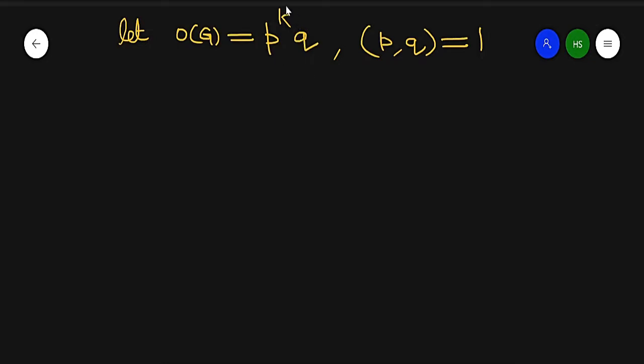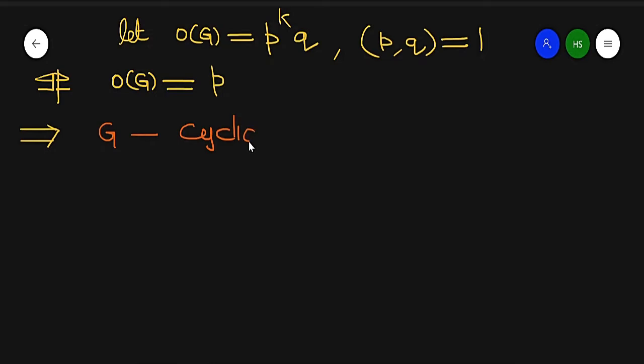So this is my order. Now suppose k and q is 1. If the order of G is equal to p, then by using the statement that every group of prime order is cyclic, G will be cyclic, and hence abelian. So it is a cyclic group of order p.